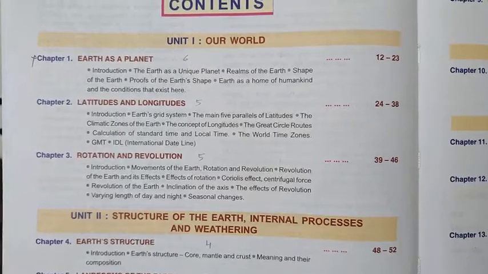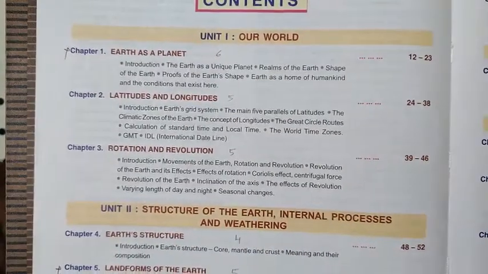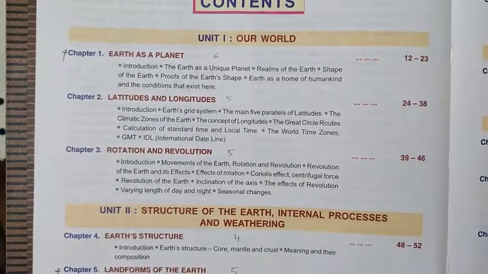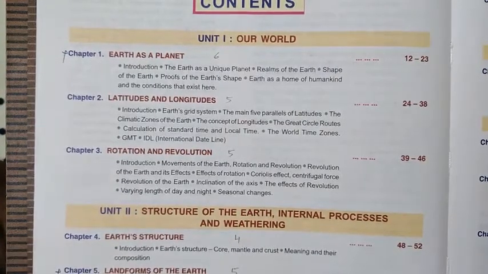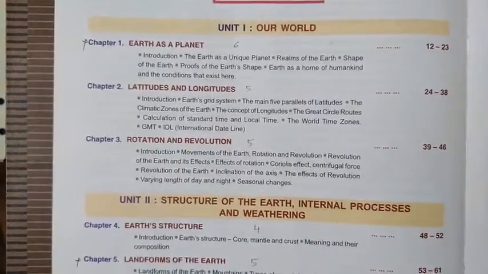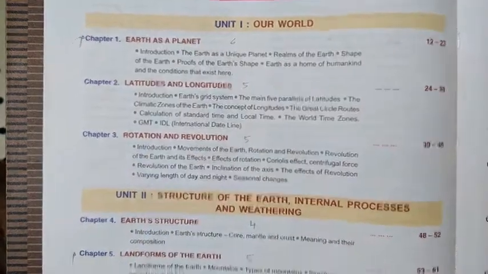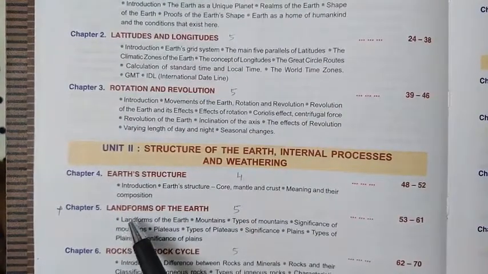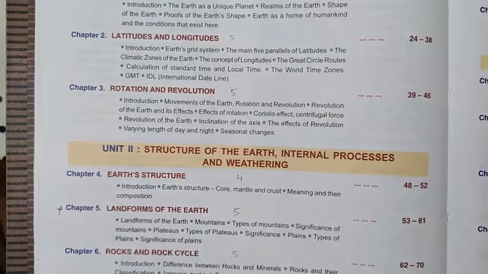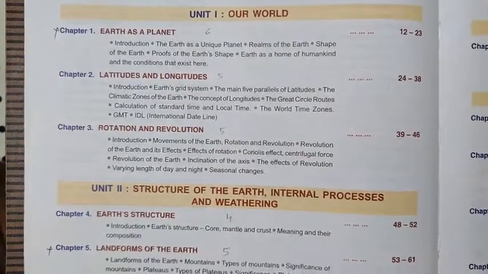But before we start this revision, I would like to tell you about the syllabus, as there is some change that has been made by the board. Let's see here. The board has removed two chapters, that is the first chapter, Earth as a planet, and the fifth chapter, landforms of the Earth. Now I will tell you only about the first semester.